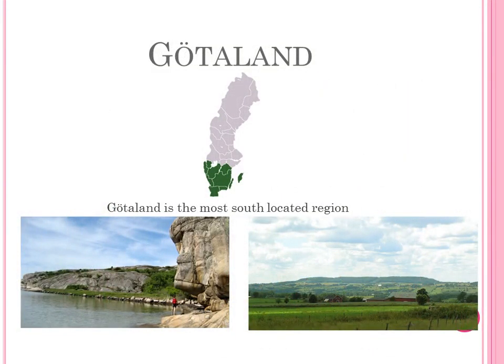Götaland. Götaland is the most south-located region and consists of the provinces Blekinge, Bohuslän, Dalsland, Halland, Skåne, Småland, Västergötland, Östergötland, Gotland and Öland. Götaland has an area of about 88,000 square kilometers. Götaland means the land of the geese, because of the people, the Geats, who lived in Sweden a long time ago.